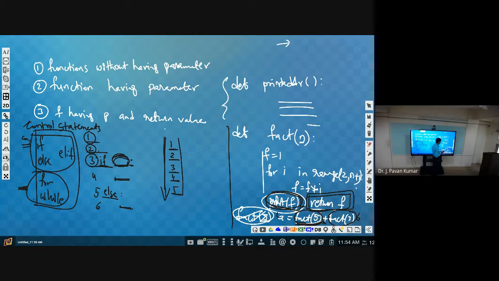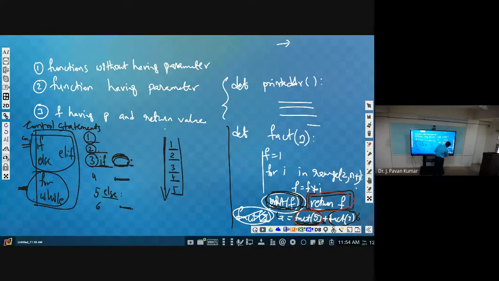That means anyway, after executing fact of n, it will come back to this place. But along with that control, it has to come with the value. That's why we are writing this statement, because we want to return the value also. Understand? Then that value will be substituted here.